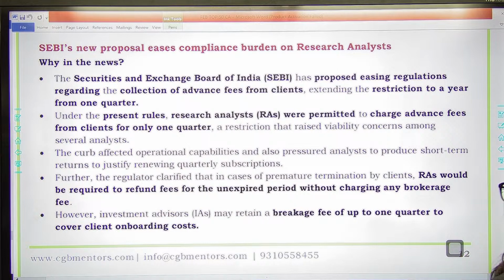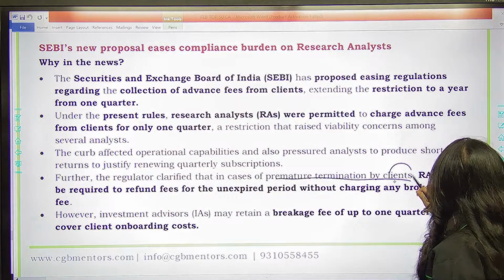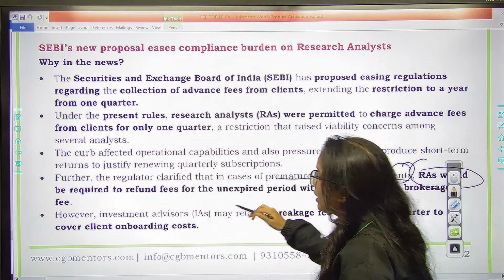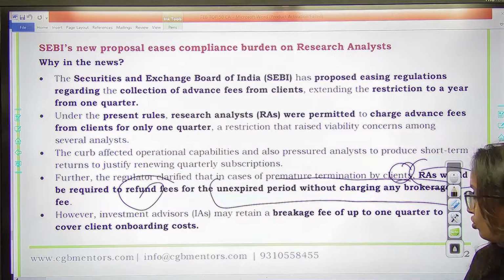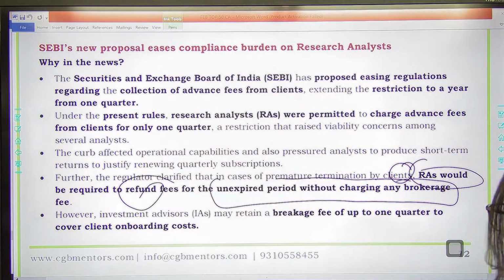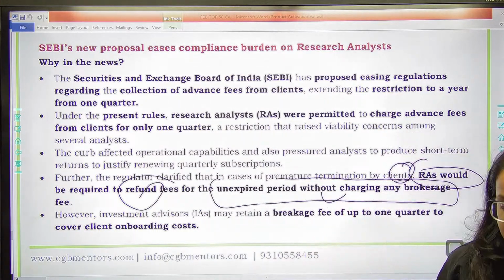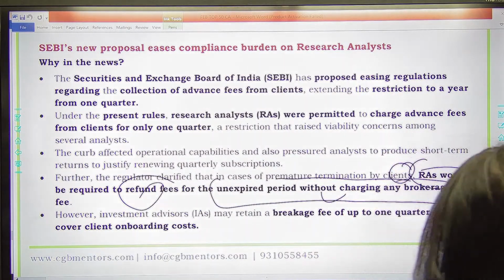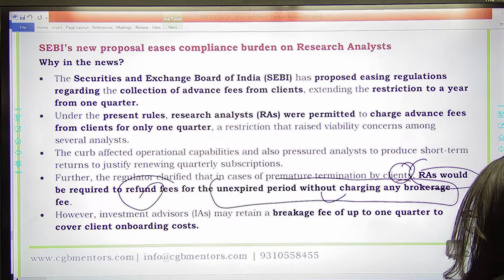Also remember, SEBI has clarified that in case of premature termination by clients, research analysts would be required to refund fees for the unexpired period without charging any brokerage fee. कोई भी brokerage fee charge करने नहीं देंगे इनको, right? So they cannot charge any brokerage fee, and if there is any premature termination, the research analyst would be required to refund fees for the unexpired period.